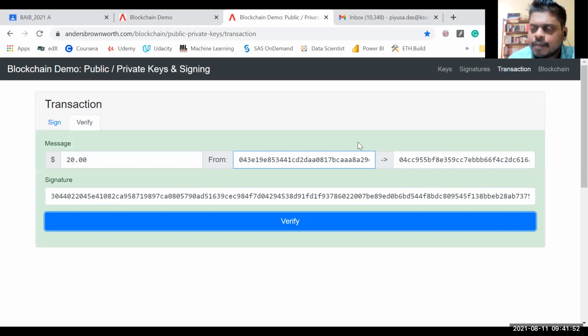So you cannot make any changes in the transaction. The miner can only verify; they cannot make any changes in the transaction. In that way, transactions are secure.